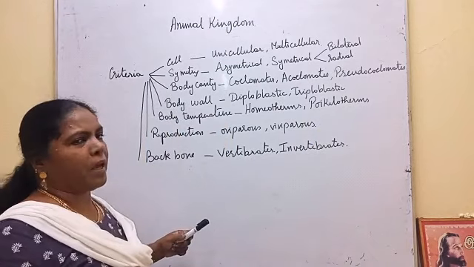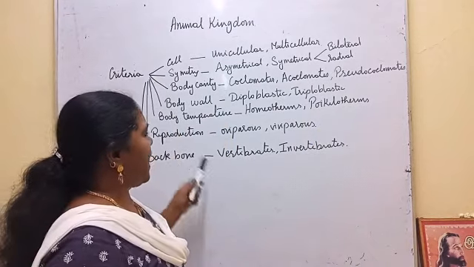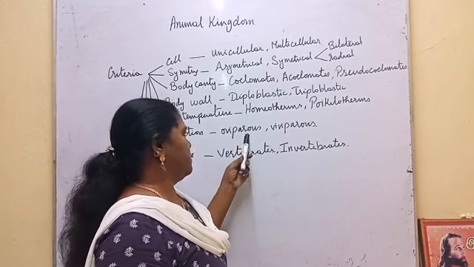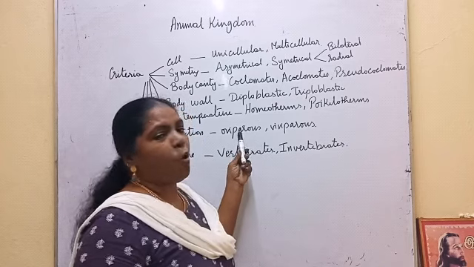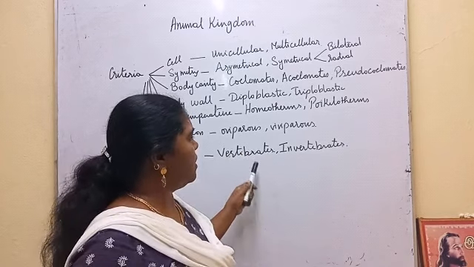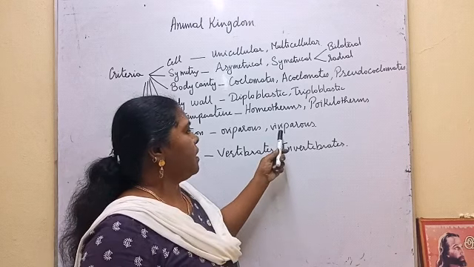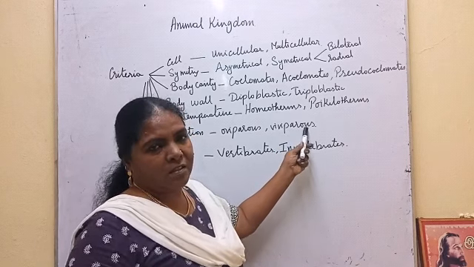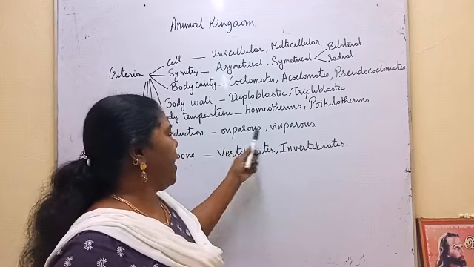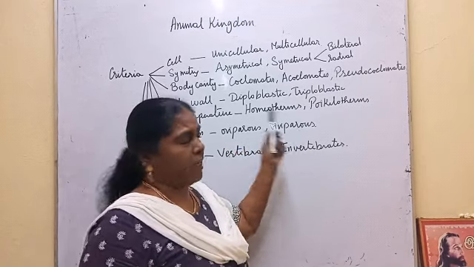Next, reproduction. On the basis of reproduction, they try to classify the organisms. All the organisms which lay eggs are kept under oviparous. All the organisms which reproduce sexually by giving birth to the young ones are viviparous. So, lay eggs, they are oviparous. They give birth to the young ones, viviparous.